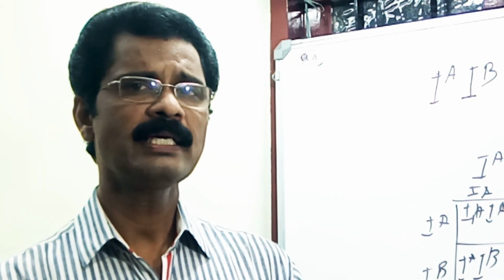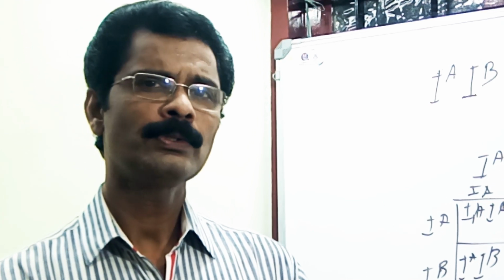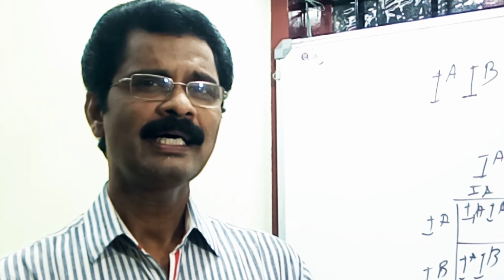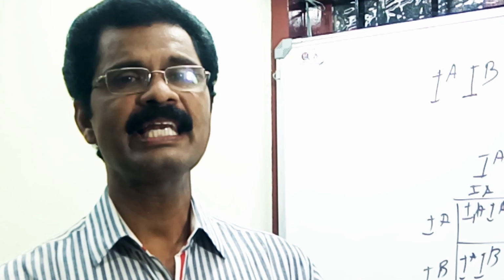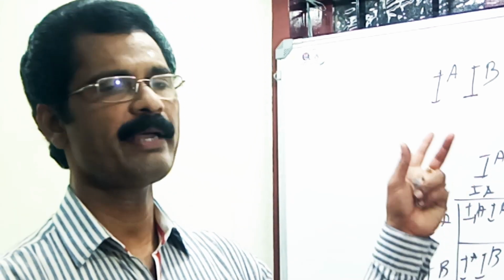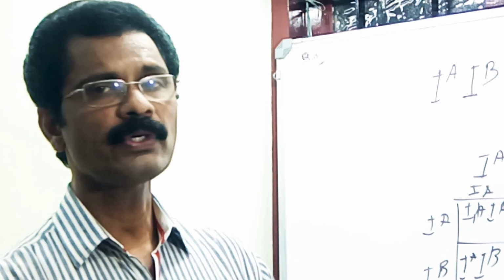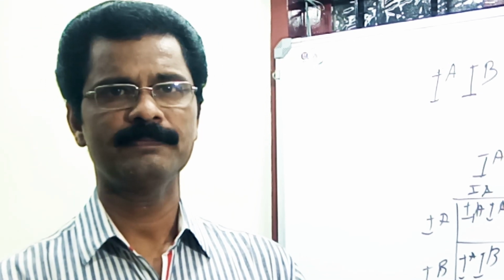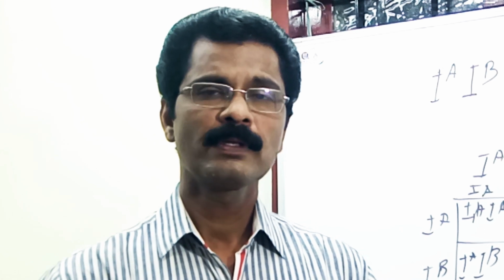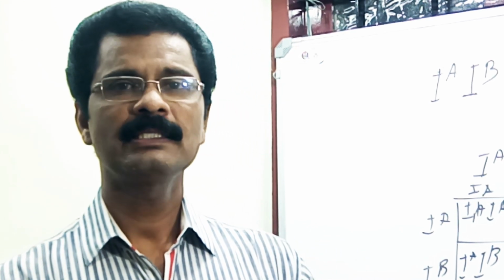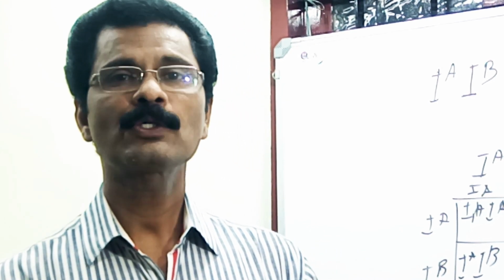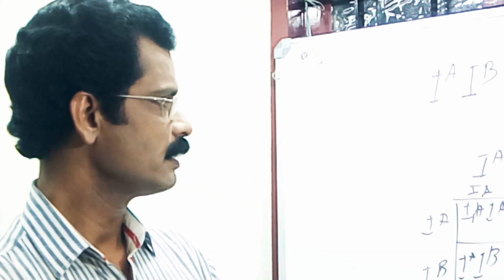This was studied by whom? Tell me, Abhinav. Landsteiner and his co-workers. They found the ABO blood groups of man. Okay. This is also an example of multiple alleles. Could you follow me? Any doubt in this?